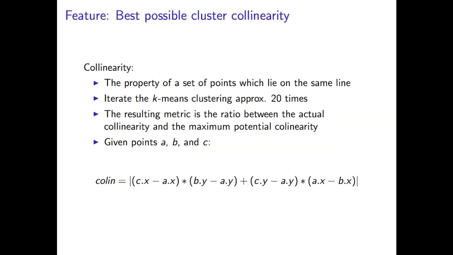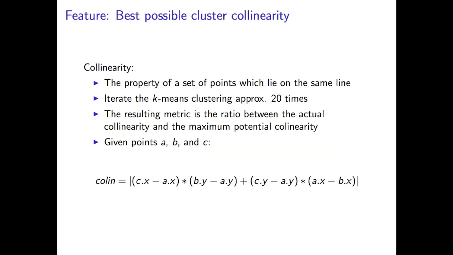So collinearity is the property that a set of points all lie on the same line. The better the collinearity is, the more accurate these groups are into being an asteroid. So we iterate the k-means clustering a couple of times, maybe about 20 times, to find the lowest possible collinearity of clustering of these groups.